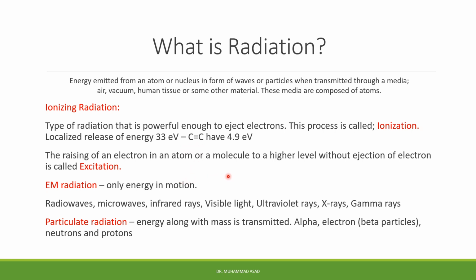Regarding ionizing radiation, there are two types: electromagnetic radiation and particulate radiation. Particulate radiation, as the name suggests, involves particles. So this is energy with mass and sometimes with charge. It is transmitted from a material, from a medium. It can be alpha particles, beta particles, electrons, neutrons, and protons. While in electromagnetic radiation, only energy is in motion, and we have radio waves, microwaves, infrared rays, visible light, and ultraviolet rays.